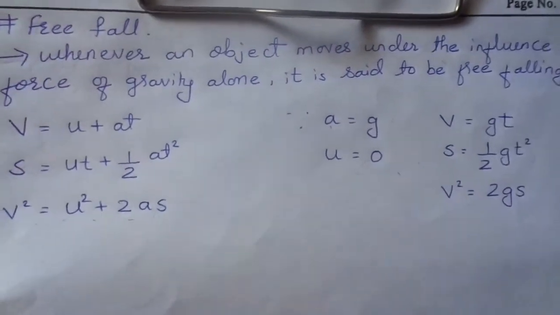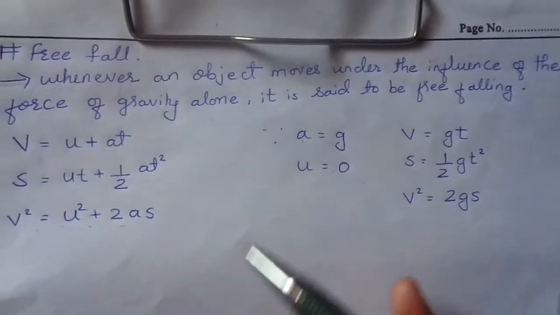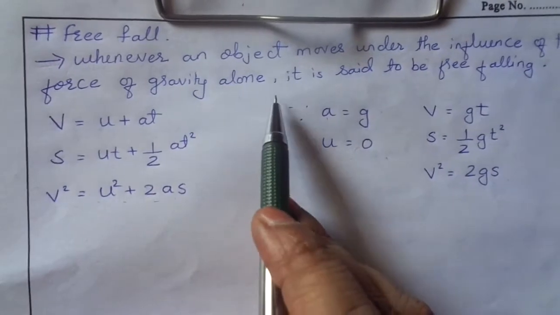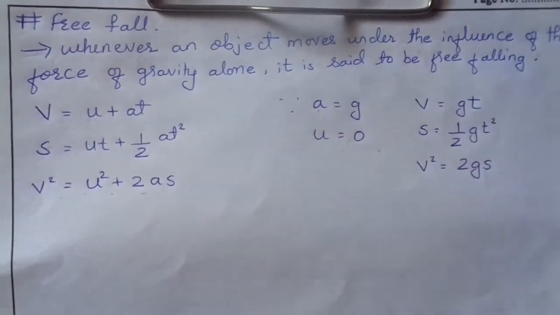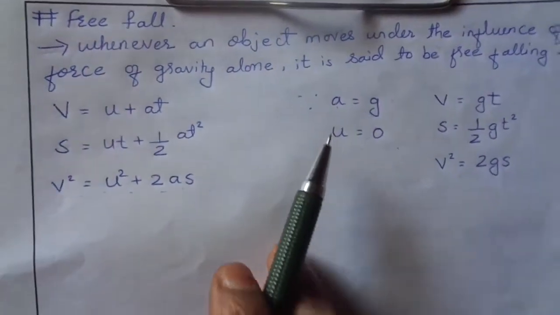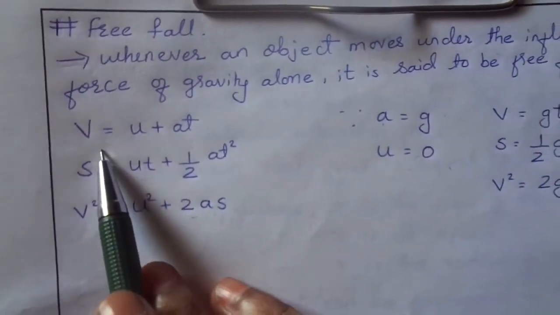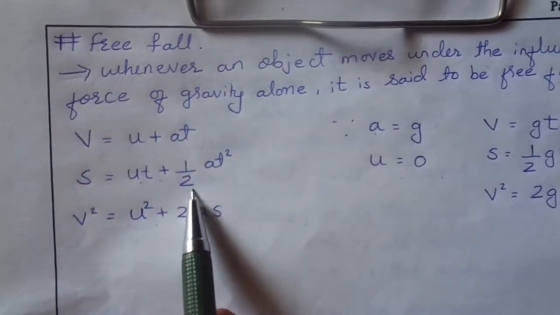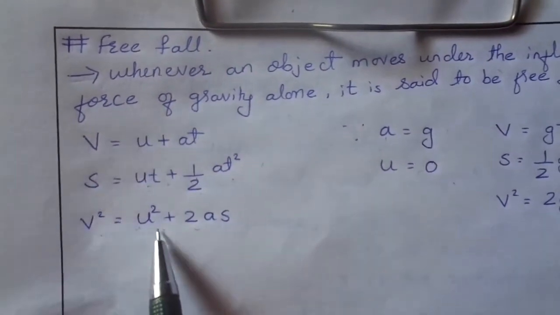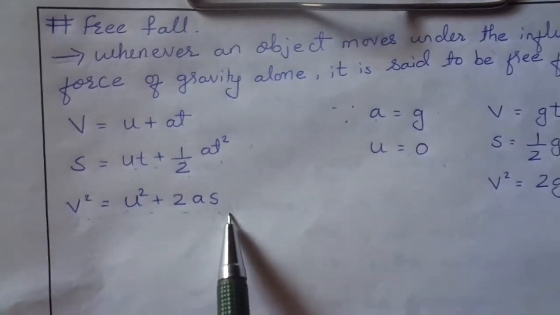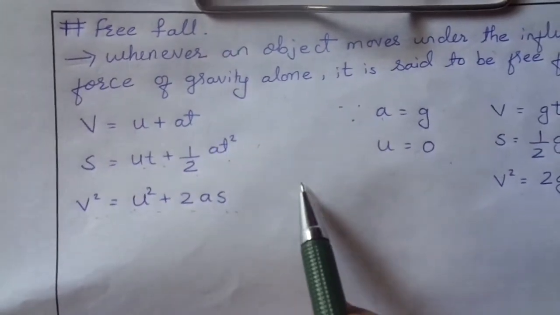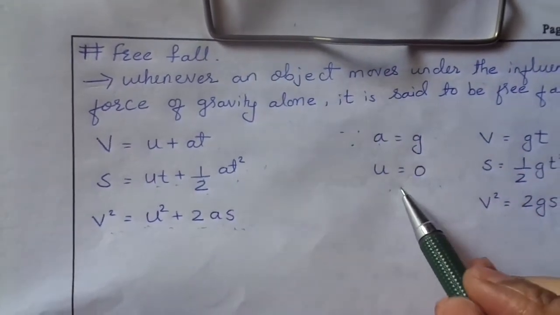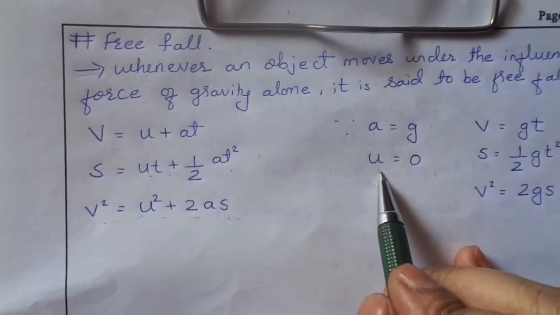Now about free fall. What do you mean by free fall? Whenever an object moves under the influence of the force of gravity alone, it is said to be free falling. Here there are some kinematics equations: v equals u plus at, s equals ut plus half at square, v square equals u square plus 2as. When an object is free falling, we are telling that it is due to gravity alone, and we are not giving it an initial velocity.